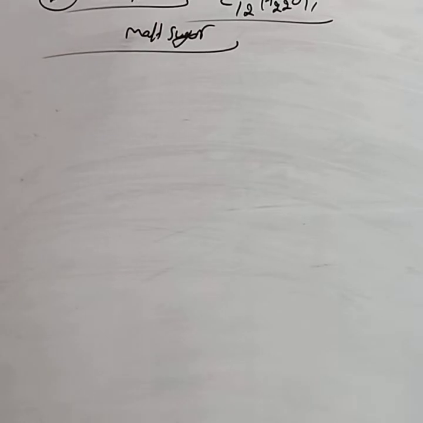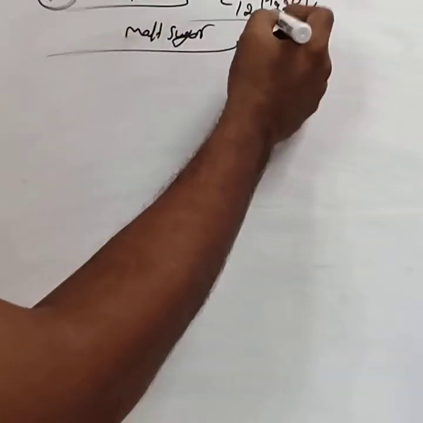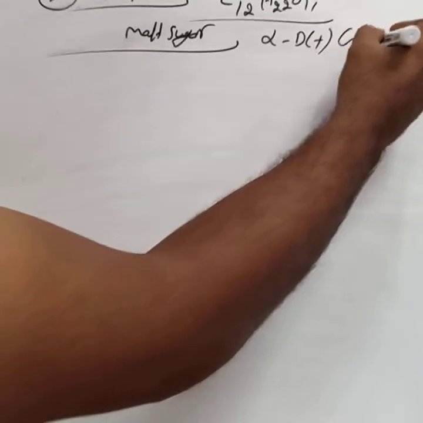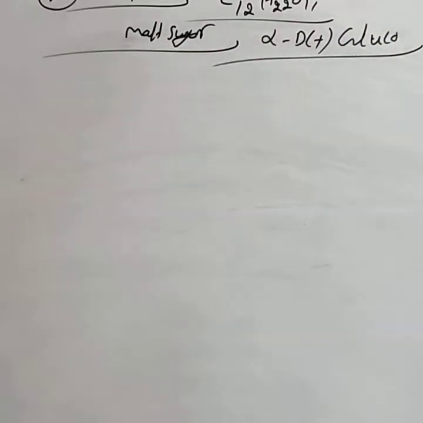Maltose is called malt sugar. Maltose is made up of two monosaccharides. The two monosaccharides present in maltose are alpha D plus glucose units. They can ask like this: name the monosaccharide formed by the hydrolysis of maltose.